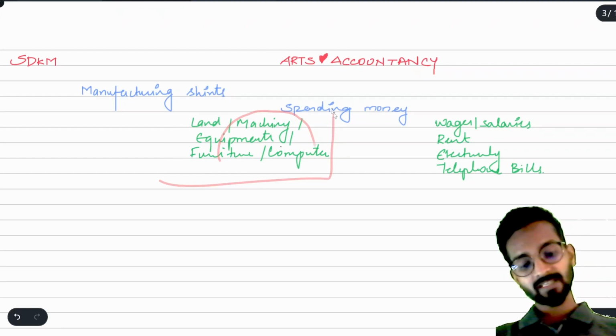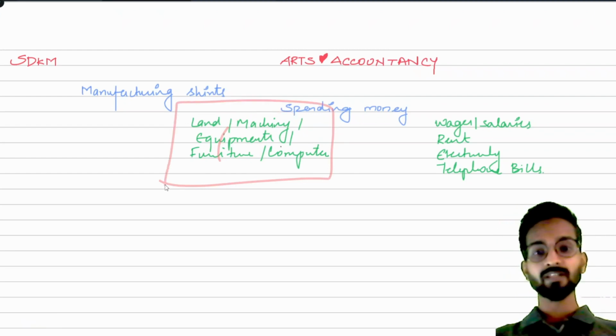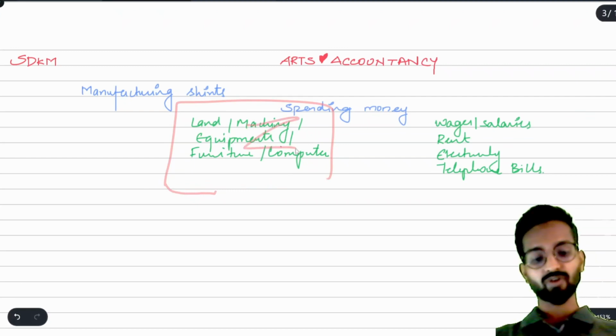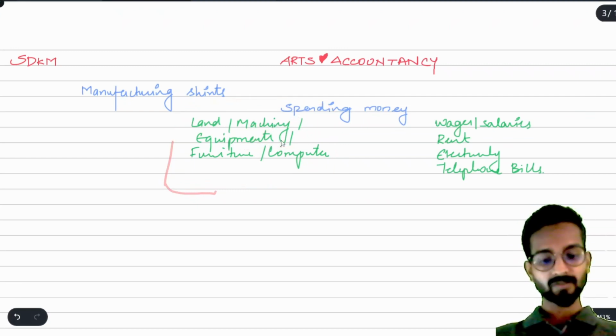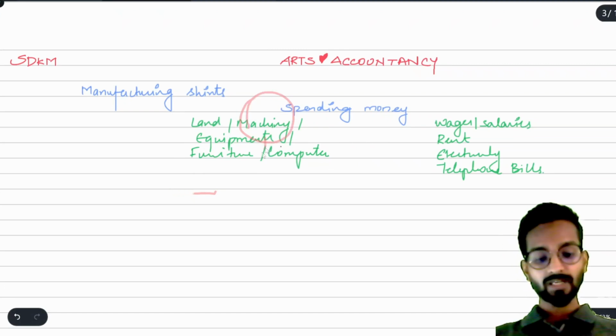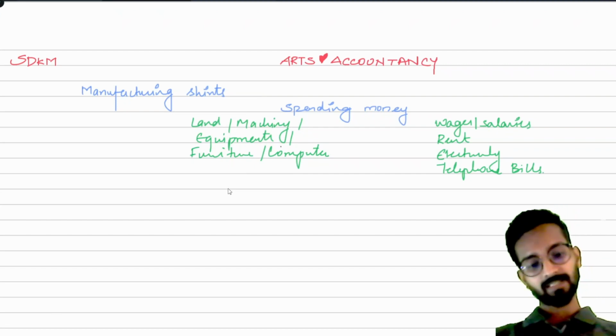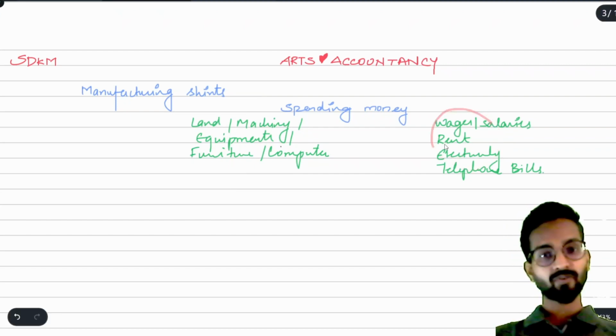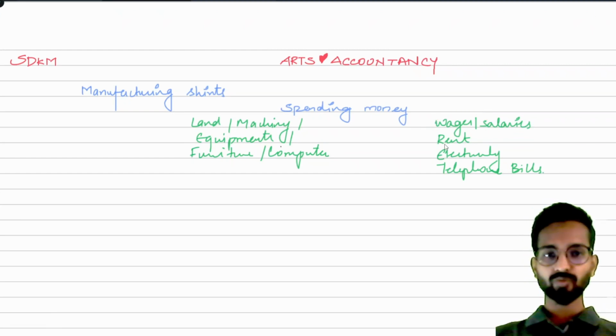Sir, in this case, we will pay money once in a lifetime, or once in 10 years, 20 years. Because machine or equipment, we will buy once in 10 years or 20 years. It means I am paying for machine today so that I can use it or I can get the benefit for next 10 to 20 years. Correct. But I am paying rent only, why? So that I can get the benefit for the next month, or maybe I am paying for 2 months in advance.